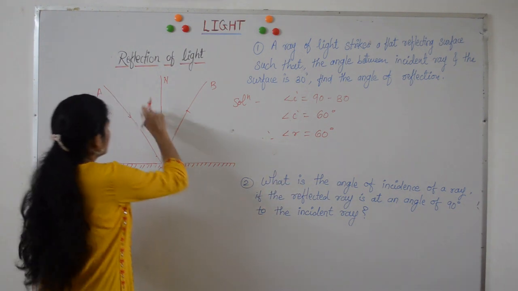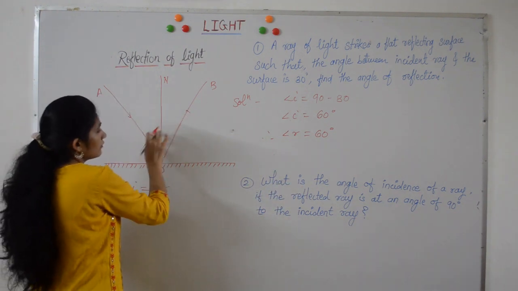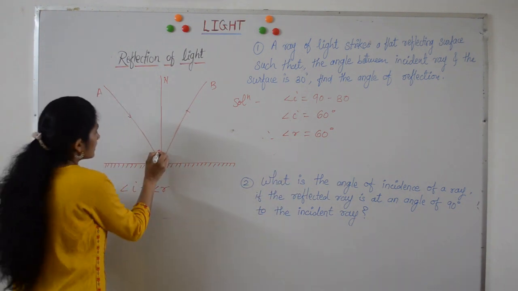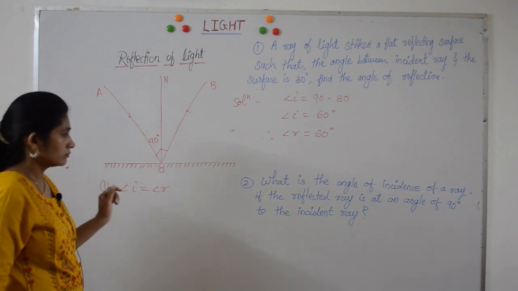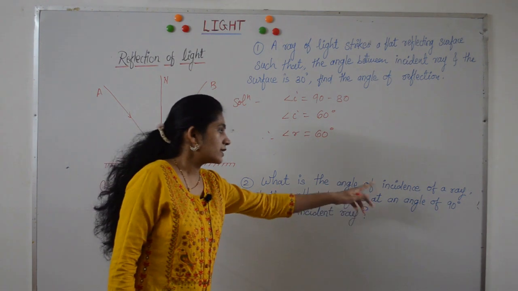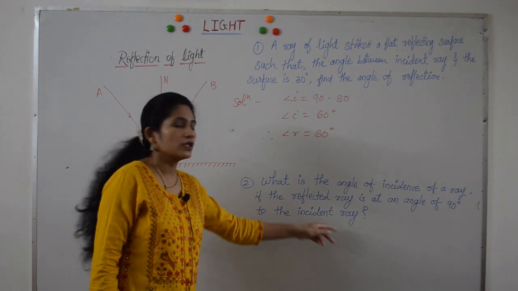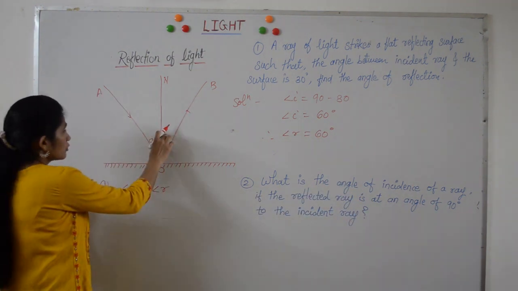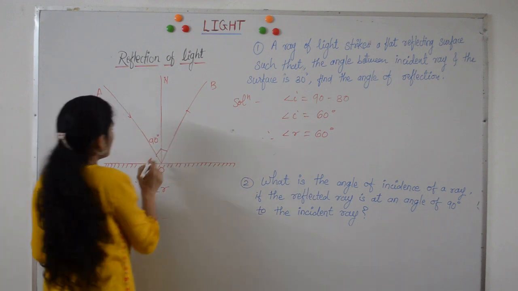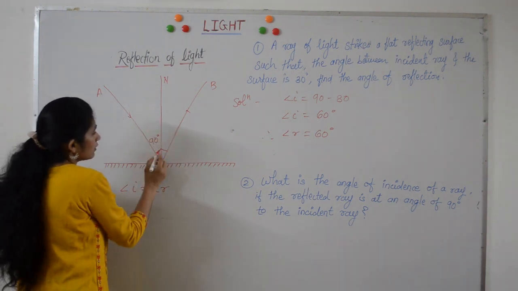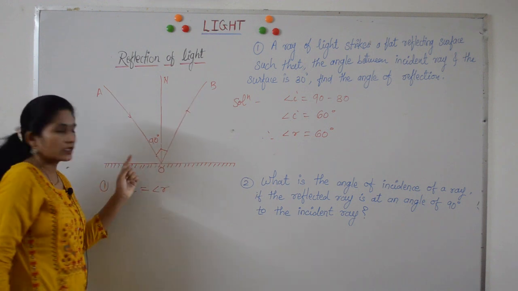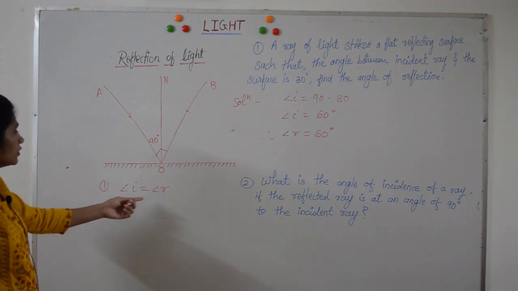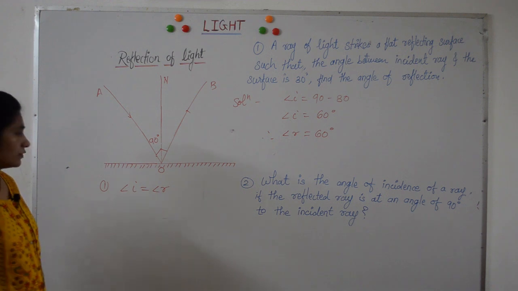The reflected ray is at an angle of 90 degrees to the incident ray. This total angle is given and you have to find the angle of incidence. Again we will use the laws of reflection.